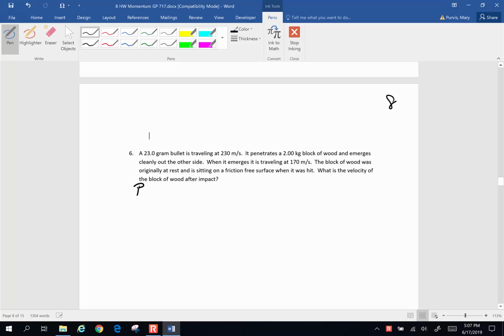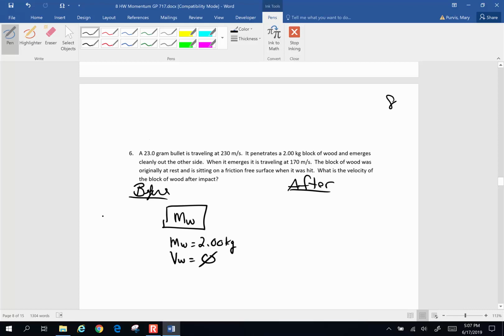So, again, before and after. So here's what's going on. Beforehand, we have a block of wood. So we're going to have the mass of wood. The mass of the wood is 2 kilograms. It begins with a velocity of 0. We have a small projectile.